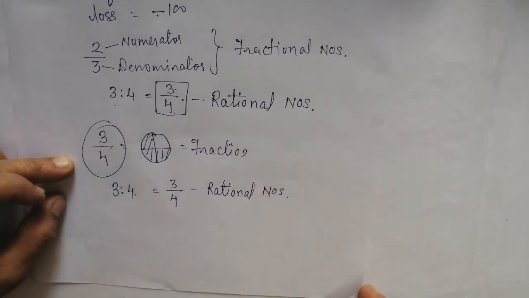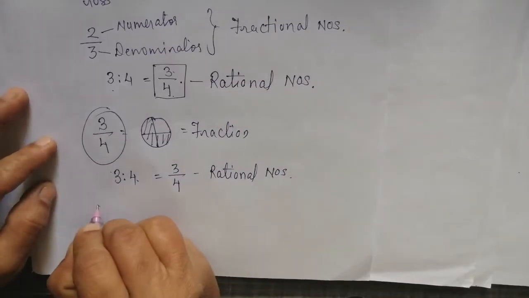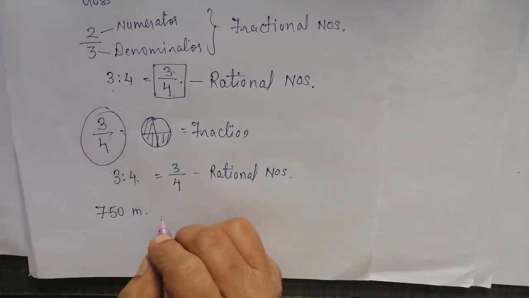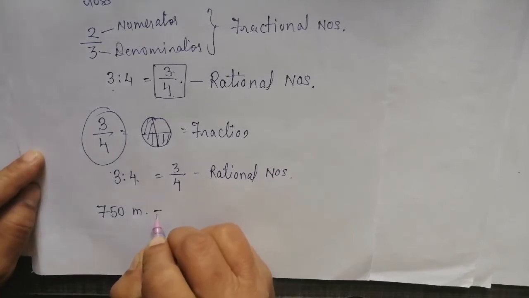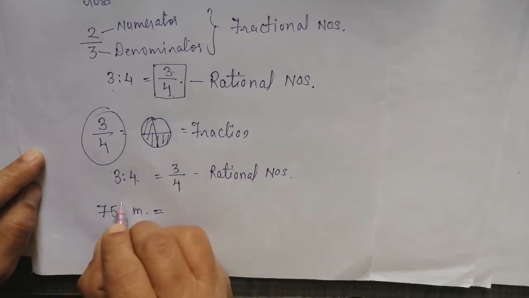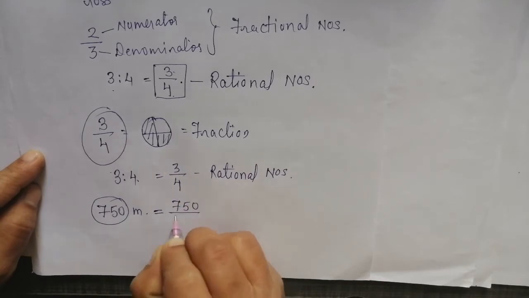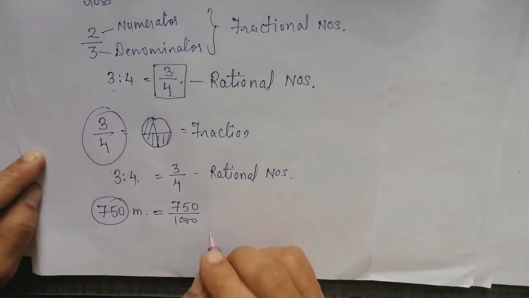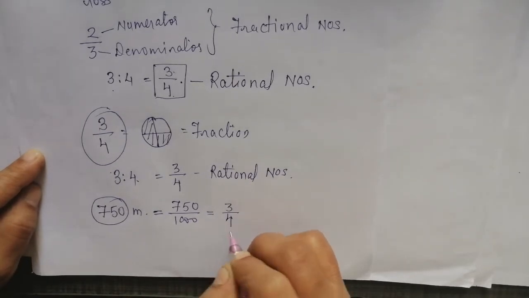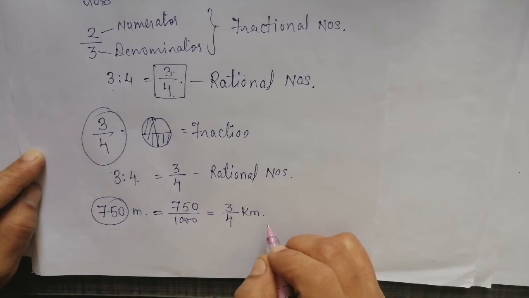Now suppose you are given a distance from sea level: above the sea level 750 meters. If I ask you to write this down, 750 means 750 by 1000, because 1000 meters is equal to 1 kilometer. That is nothing but 3:4 kilometer above the sea level.